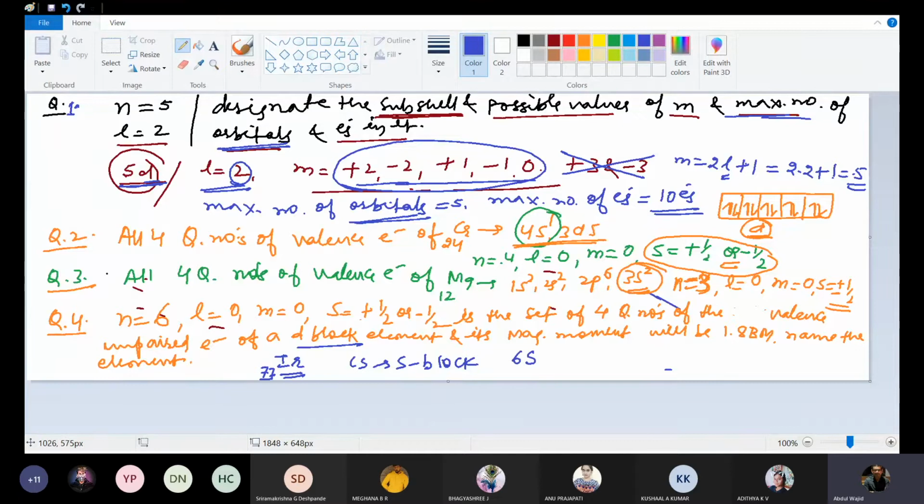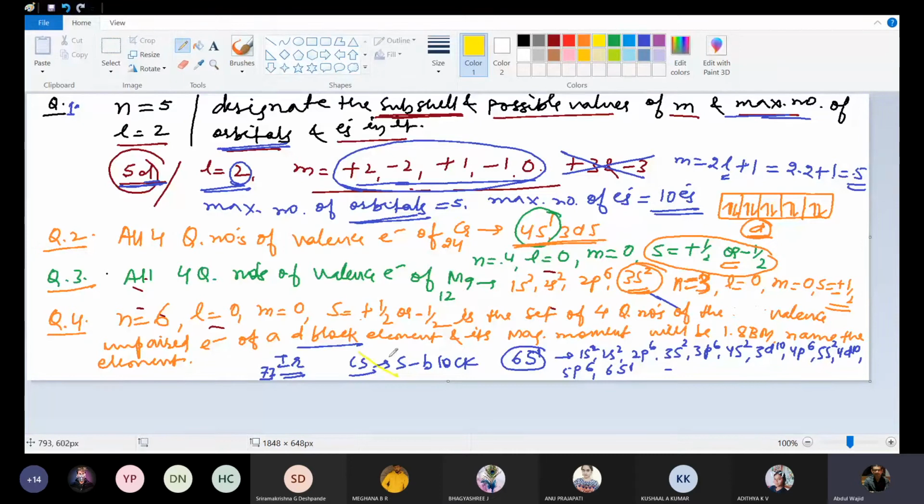Start writing the electronic configuration: 1s2, 2s2, 2p6, 3s2, 3p6, 4s2, 3d10, 4p6, 5s2, 4d10, 5p6, 6s1. If you stop here, then it will be 2, 4, 10, 12, 18, 20, 30, 36, 38, 48, 54, 55. That is cesium. That's why you said cesium. But it is not a d block element, so this won't be the answer.